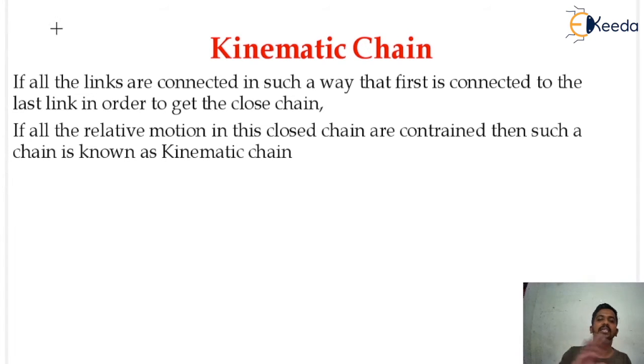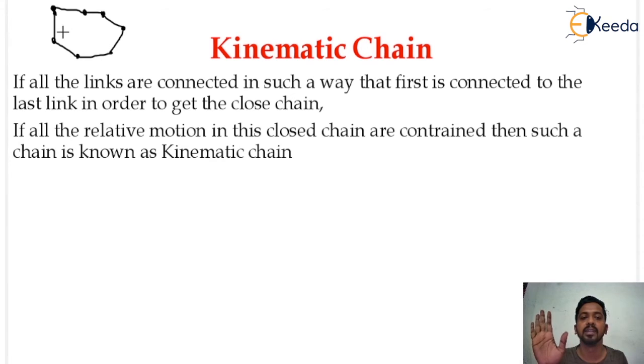If all the links are connected in such a way that the first link is connected to the last link, that means if there are a number of links attached to each other, that is 1, 2, 3 and 4 link, and fifth link and the sixth link and finally the seventh link. If the first link is attached to the last link, then we can say this is a chain only. We cannot say this is a kinematic chain. How can we say this chain is a kinematic chain? What is the criteria for the kinematic chain?